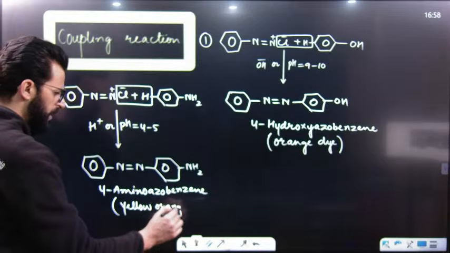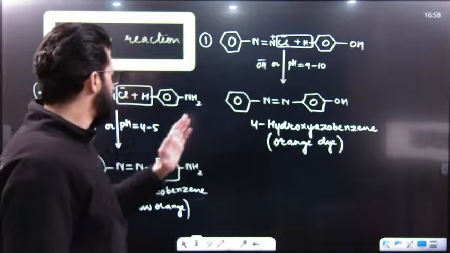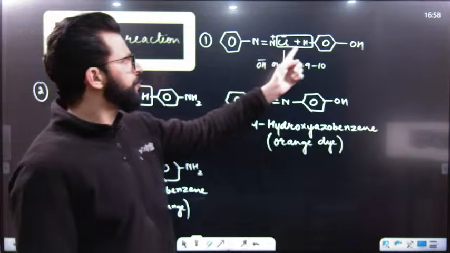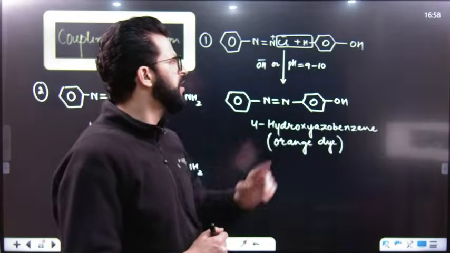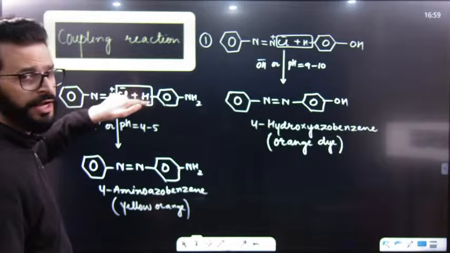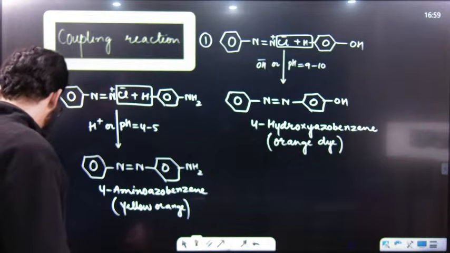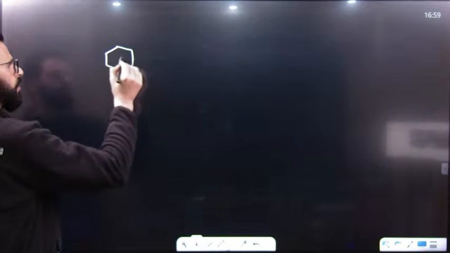So at which place does this coupling take place? At para position of phenol or at para position of aniline. But if para position does not have any hydrogen, and instead of hydrogen there is a group, we simply say para position is blocked.